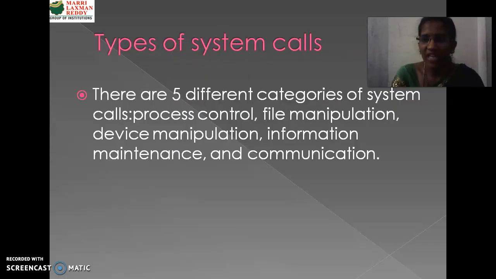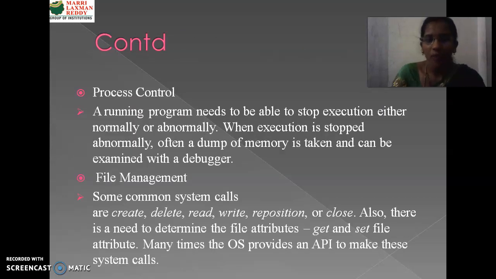We have 5 different types of system calls: process control, file manipulation, device manipulation, information maintenance, and communication. So in process control, what are the different types of operations provided by the operating system to control a process? That means it can stop the process, or start the process, or suspend the process, or resume the process, or any type of operation done by the operating system to control the process.